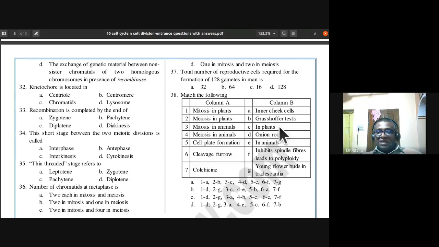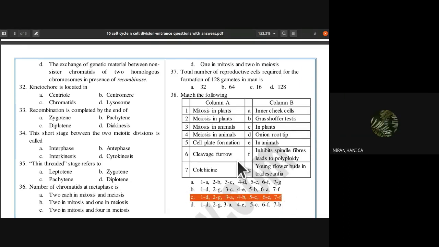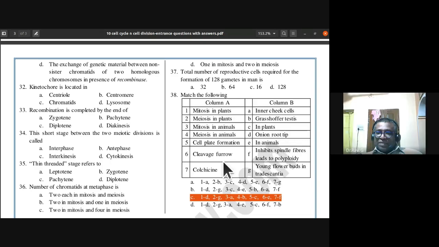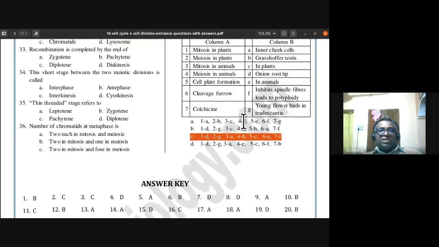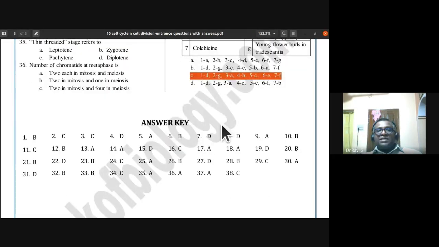So the fifth one is C. The sixth one, in animals, is E. Colchicine, the seventh one, inhibits spindle fibers and leads to polyploidy. There is no formation of spindle fibers and it leads to polyploidy. So C is the answer for the 38th one.